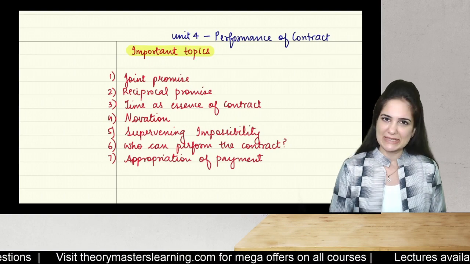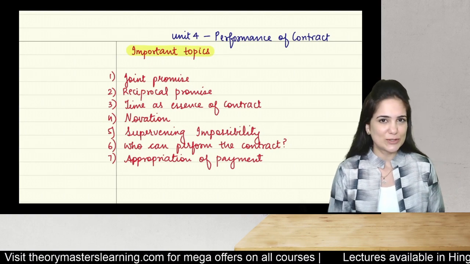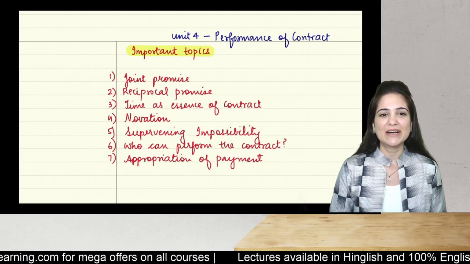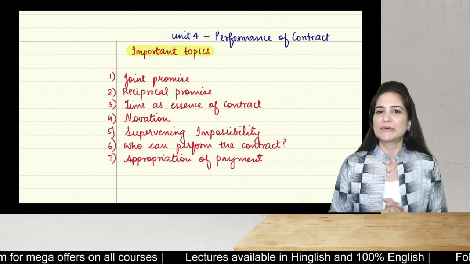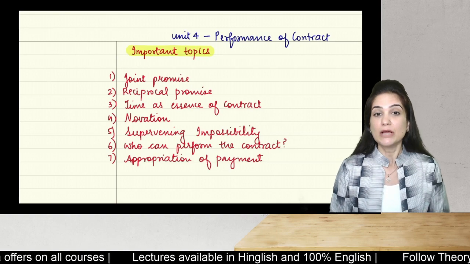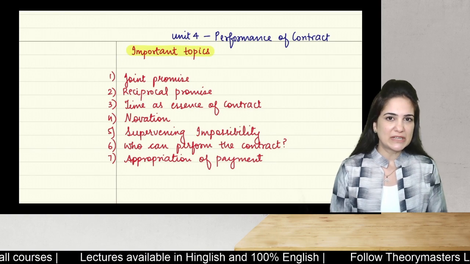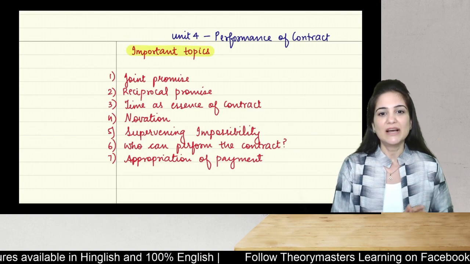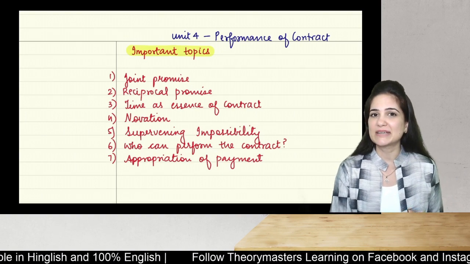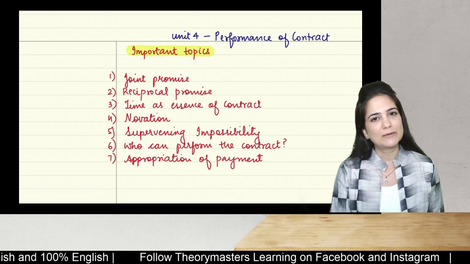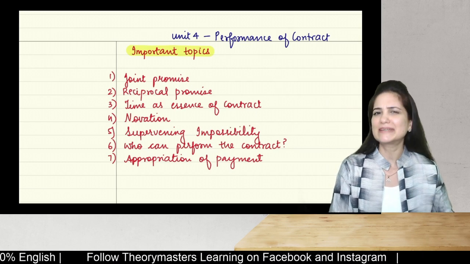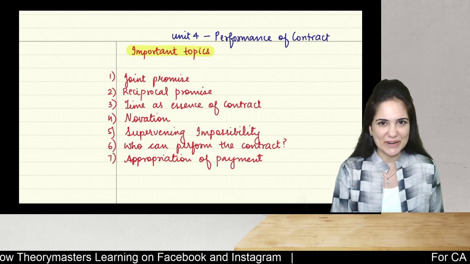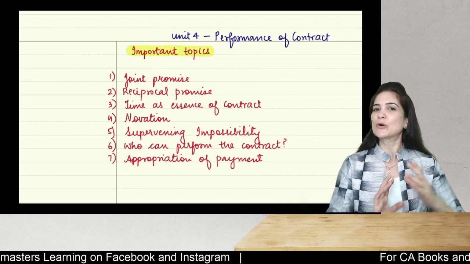Reciprocal promise is important. Time as a sense of contract, section 55. That's an important topic. नोवेशन, ये जो पर्टिकुलर कॉन्सेप्ट है, इस पे काफ़ी बार क्वेश्चंस आते हैं. सुपरवीनिंग इम्पॉसिबिलिटी, सेक्शन 56, the most important part from this unit after joint promise. Who can perform the contract can be asked as a practical question. And appropriation of payment, इस पे recently questions आए थे, इसीलिए suddenly it has become important for exam. तो ये थे important topics.